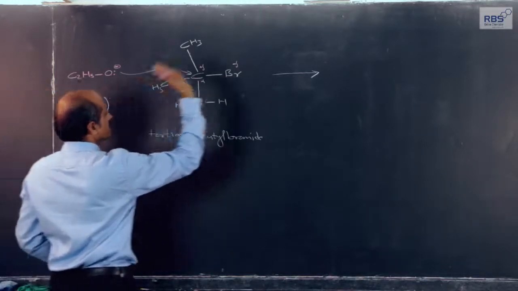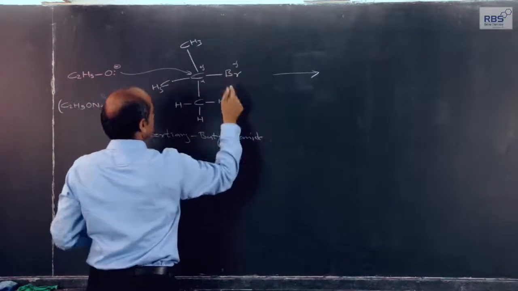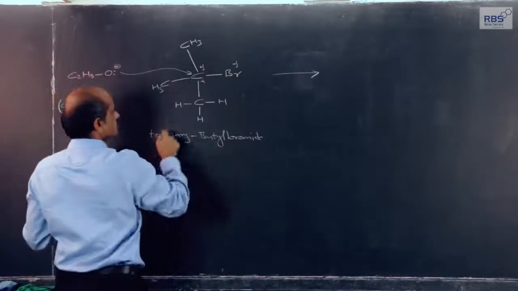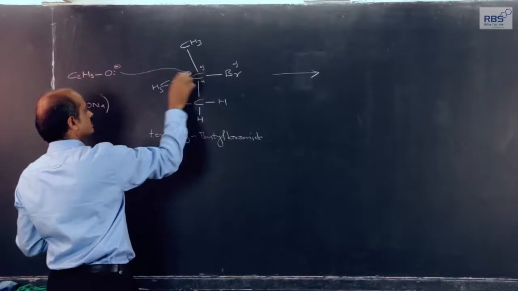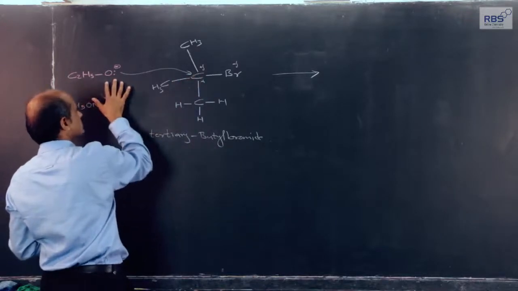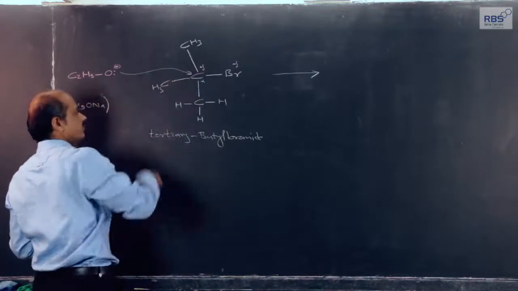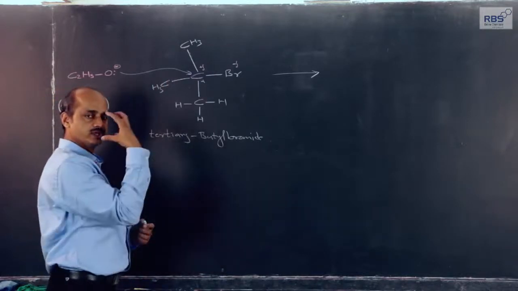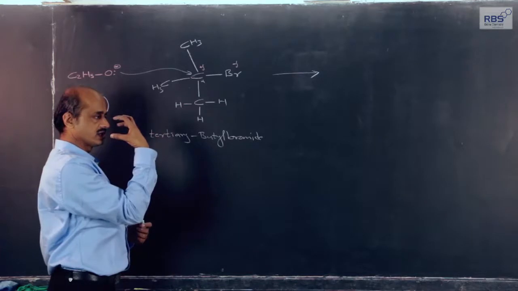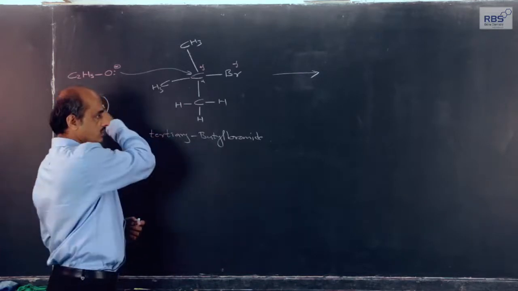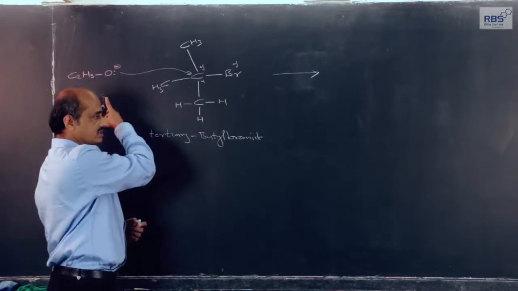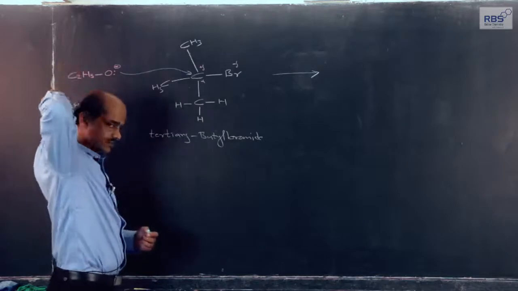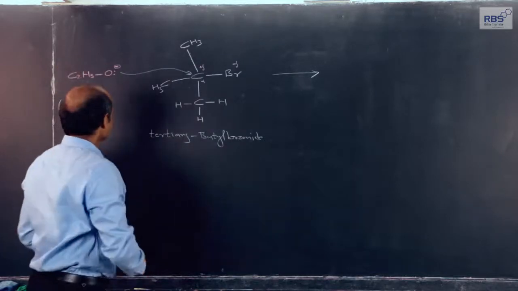So, this cannot attack the carbon from the same side, there will be repulsion between these two, but this carries delta positive charge, and therefore, the alkoxide has no option other than to attack the carbon from the opposite side, like what I have earlier shown. If bromine is attached on this side which carries delta negative charge, the negatively charged alkoxide can attack the positively charged carbon from the opposite side.